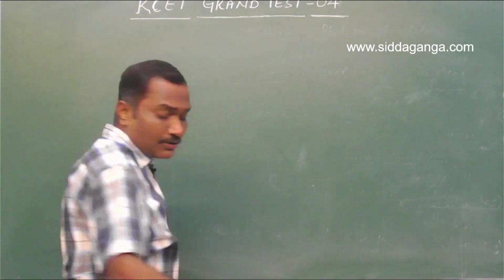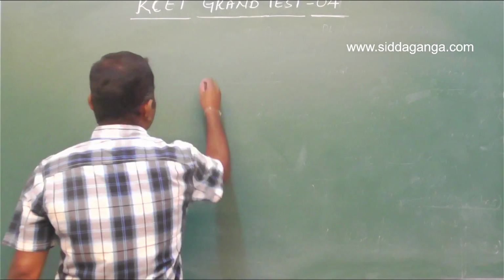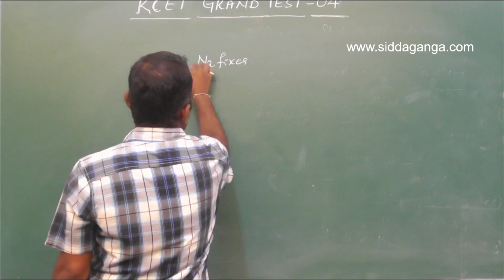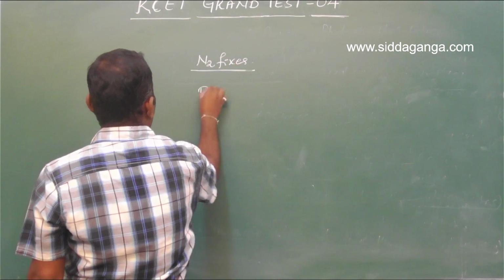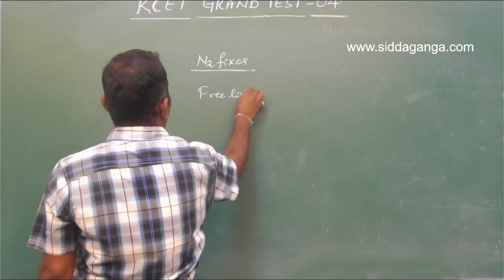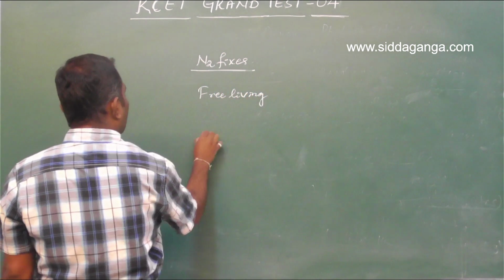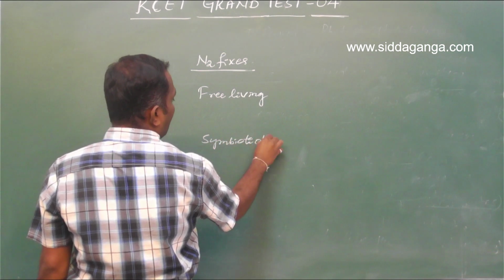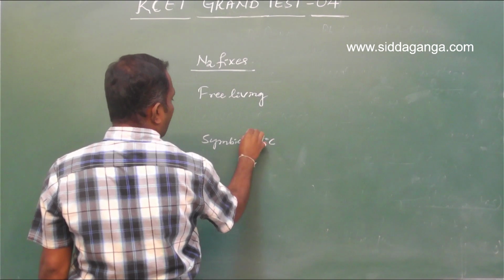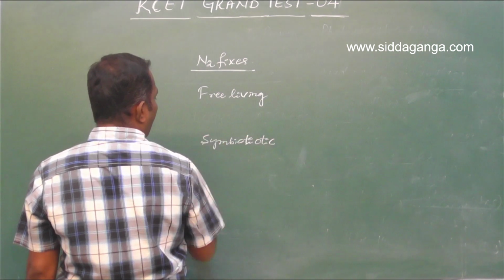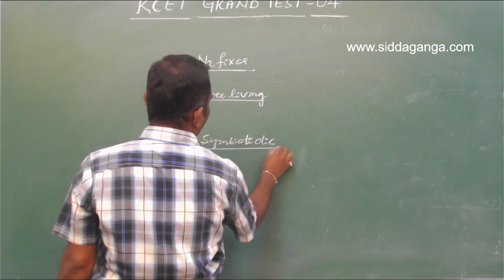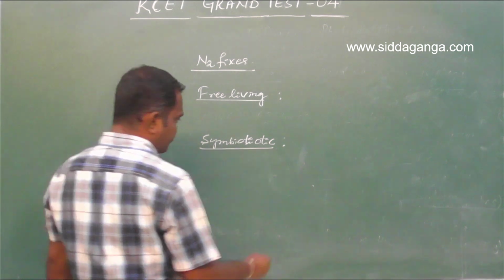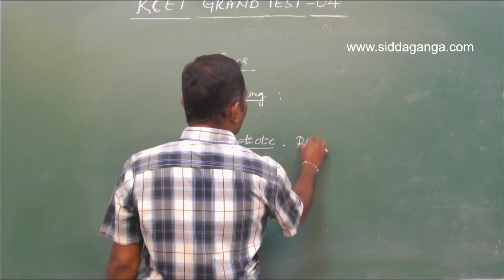See, you have different types of nitrogen fixers: free living and symbiotic. Symbiotic, you know that Rhizobium,